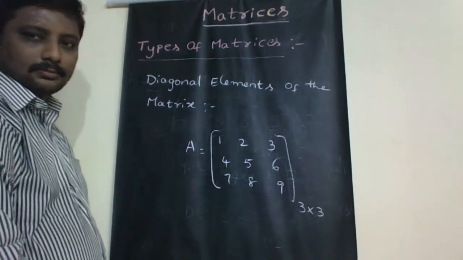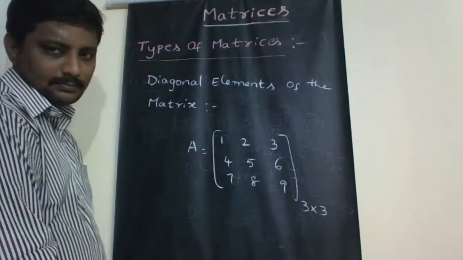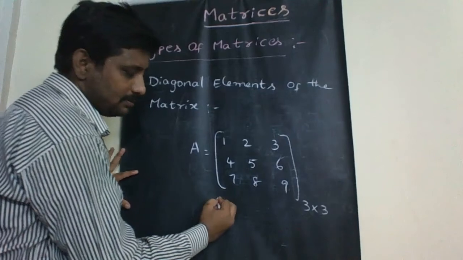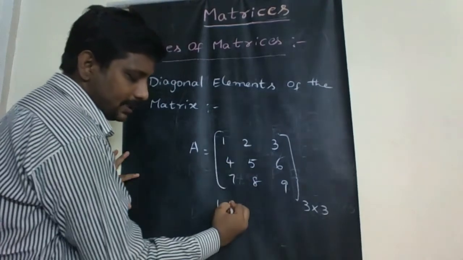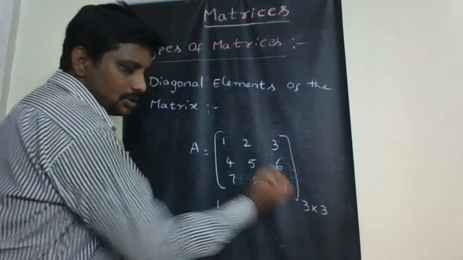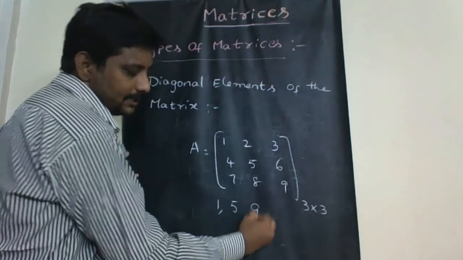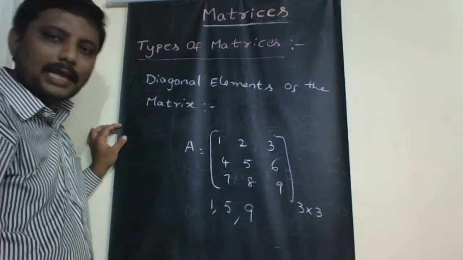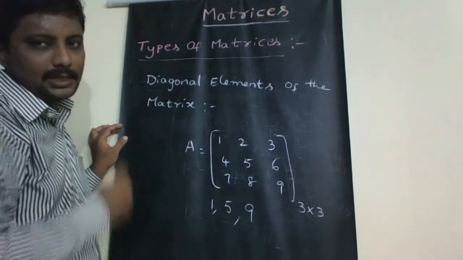So here for this example, the diagonal elements are the first row first element, that is 1, second row second element, that is 5, third row third element, that is 9. 1, 5, 9 are the diagonal elements of the matrix.